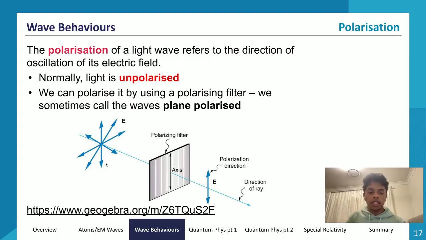So now we only have plane polarized, vertically oscillating light. We call these waves that have passed through the polarizing filter plane polarized. Now it can only oscillate in one direction, which is the direction of the axis within the polarizing filter, which happens to be vertical in this case. So that's how polarization of unpolarized light occurs.